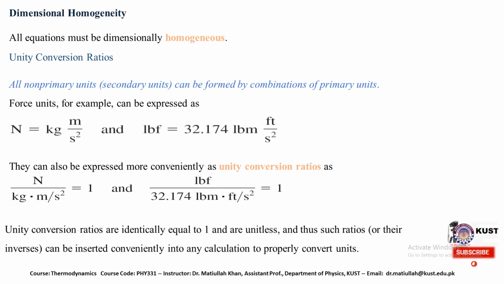We also have dimensional homogeneity. All equations must be dimensionally homogeneous, and we can convert one unit system into another unit system, because there is a relationship between the units, and this relationship is helpful in converting the value from one unit system into another. For example, force units can be expressed in terms of kilogram meter per second squared, and that could be expressed in different conversions as well.